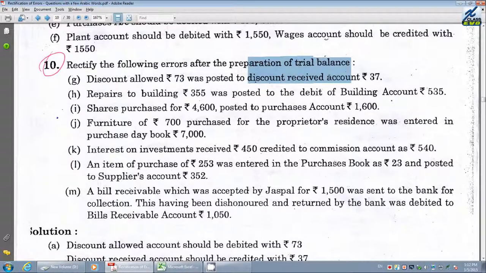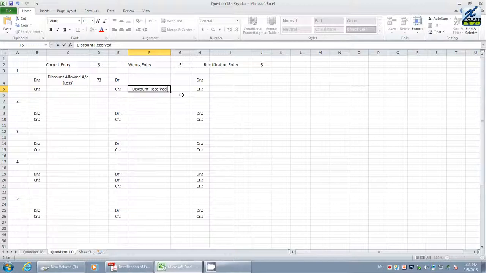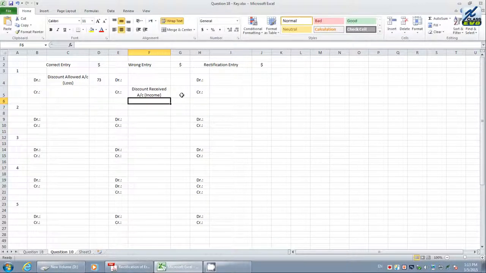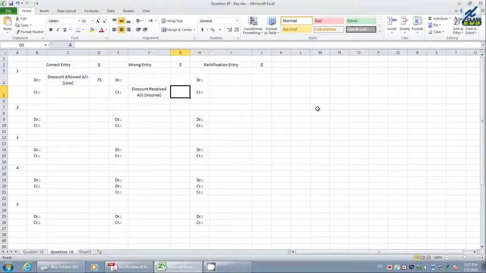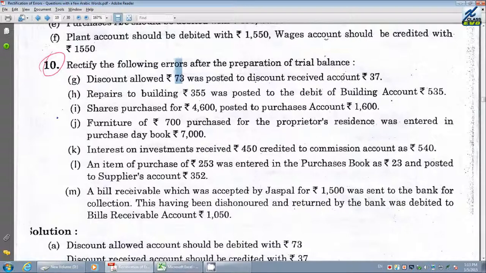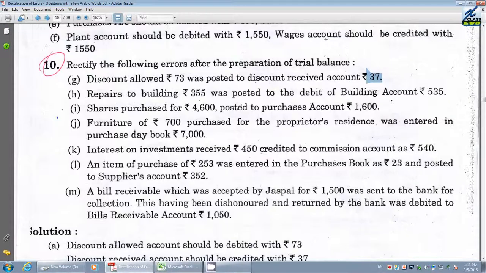But what's the mistake here? It was posted to discount received. Discount received means income. This is a mistake. Discount received account, within brackets it is an income. Therefore, discount received income has been credited with how much value? 37. Discount allowed is a debit value of 73, and discount received is a credit value of 37.